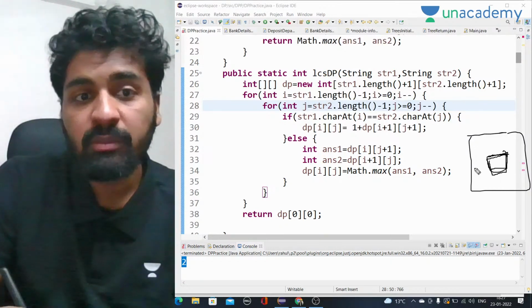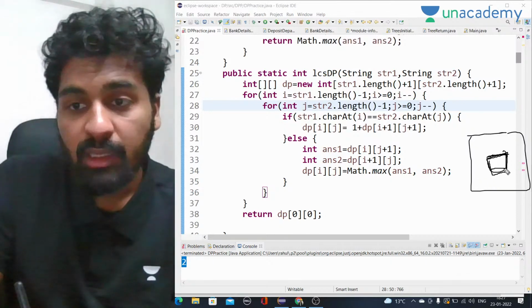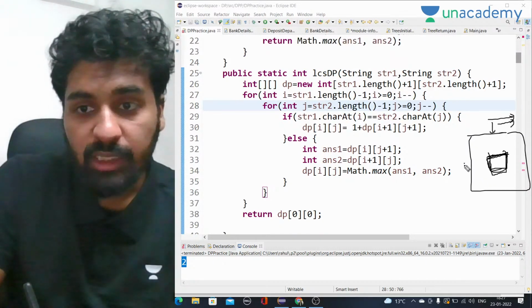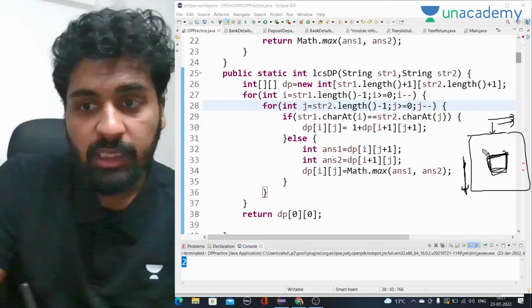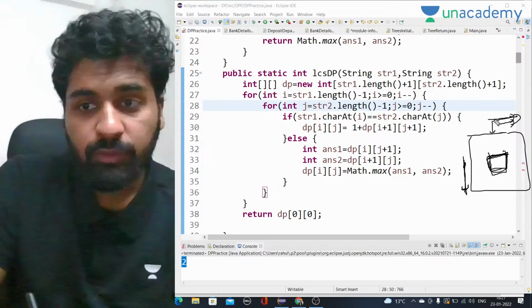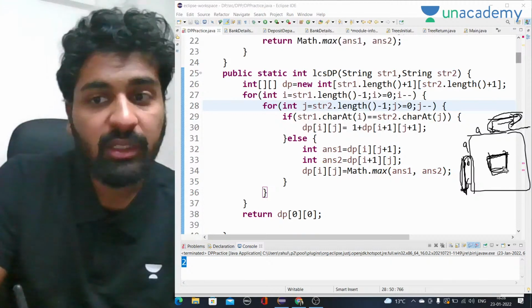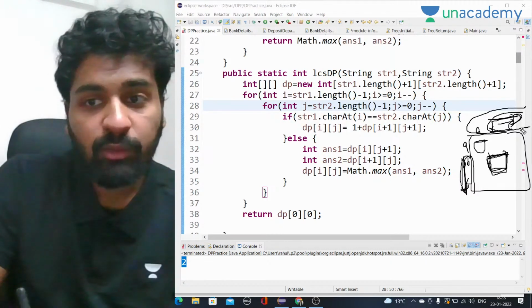What is the maximum longest common subsequence starting from this position of this string to this position of this string? What is the longest common subsequence for this part of the string? Let's say this would have been ABC, this would have been AXC. So what is the common subsequence between this and this? Any column will represent that. If we are here, it will give the common subsequence for this.